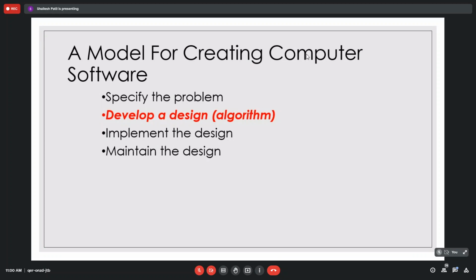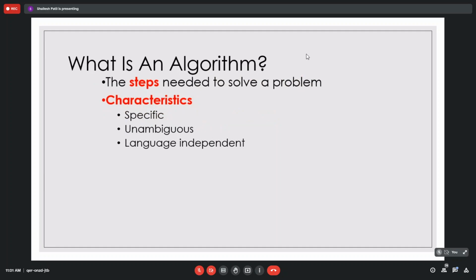For addition of two numbers: start, input two numbers n1 and n2, add n1 and n2, display the result, and end. Next we implement the design using a programming language. That is the flow of the software you are going to write. We are now at the step of developing a design. So what is an algorithm?